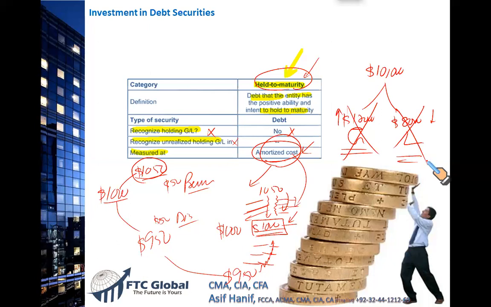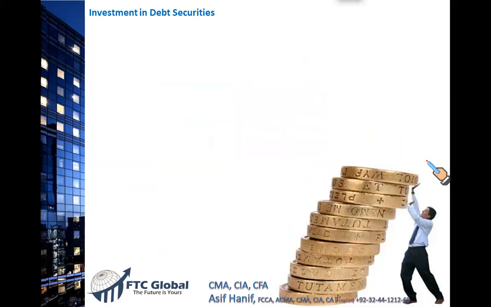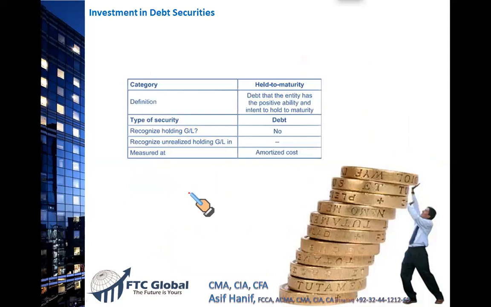Yes, one very important point you need to learn. Let's say I have a bond in my books at $1,150. Now, what has happened? The market price of this bond has fallen permanently, and it appears that the price is not going to reverse. Let's say it falls to $920.